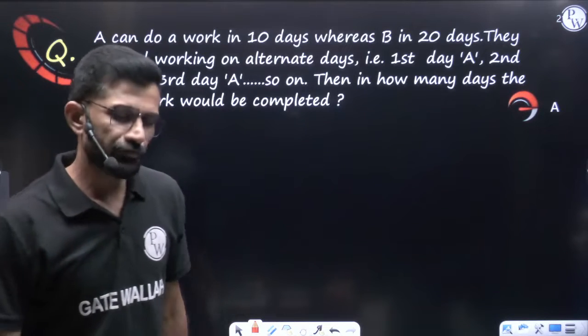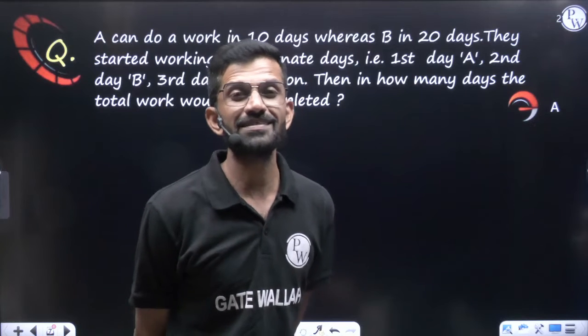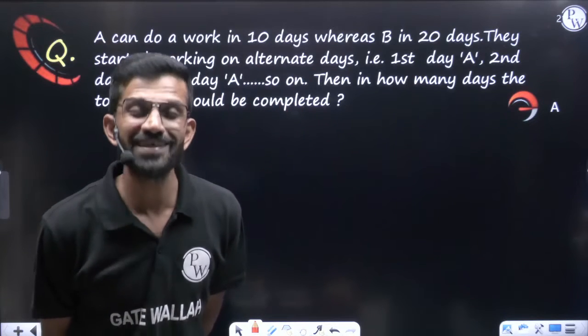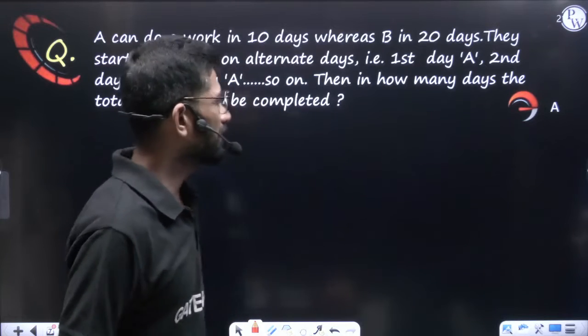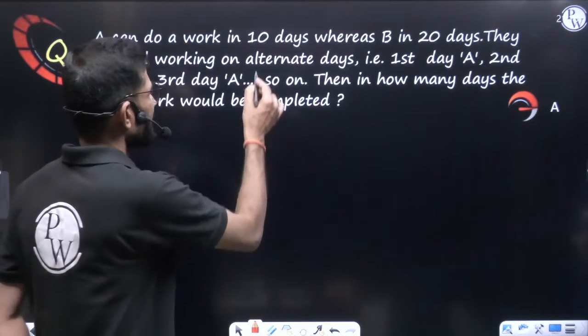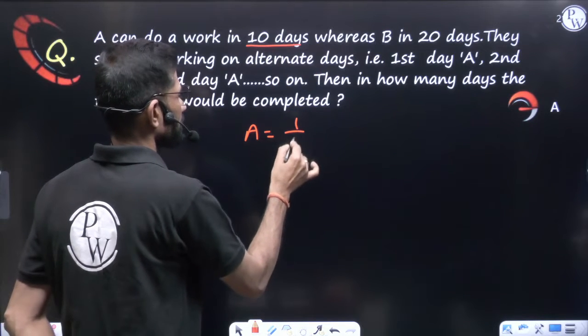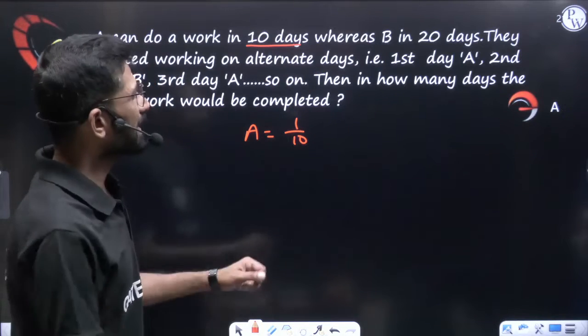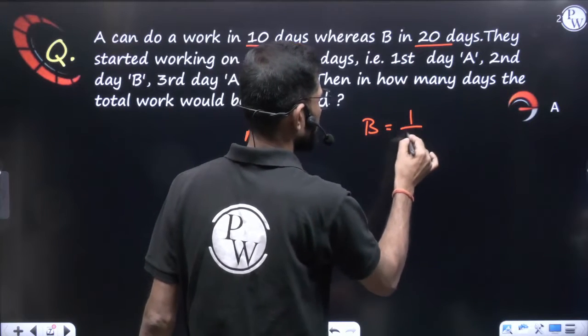No doubt many of you will be getting 13 1 by 3 days or 13.3 recurring days. Let me tell you, that is a wrong answer. Why is it wrong? How did you get that answer? We will discuss all of it. Now first of all, let us understand: A can do a work in 10 days, means A per day work will be 1 by 10. B can do the work in 20 days, so B per day work will be 1 by 20.